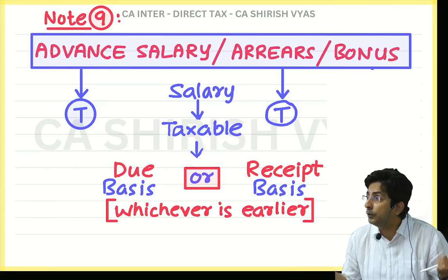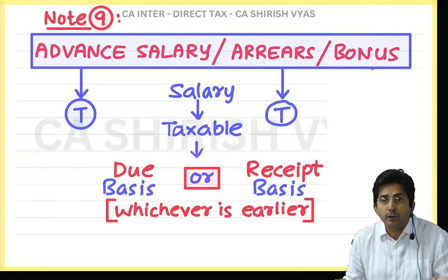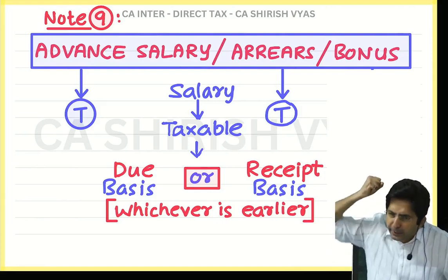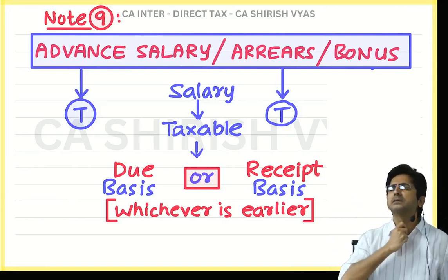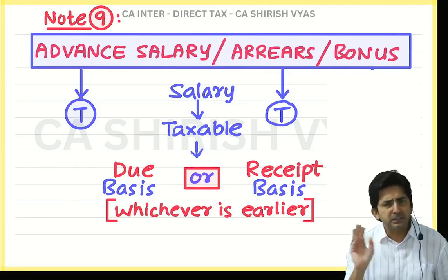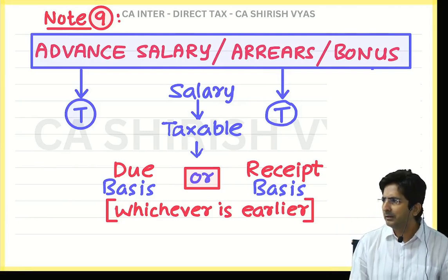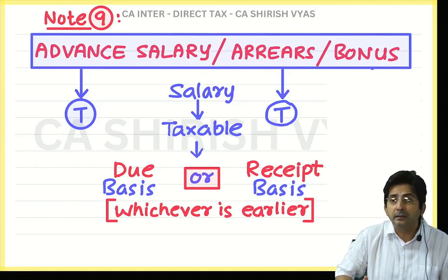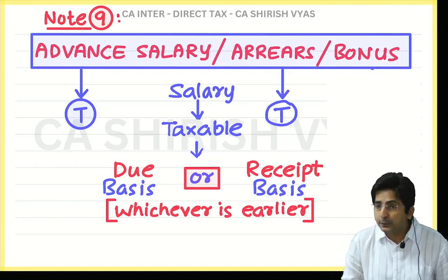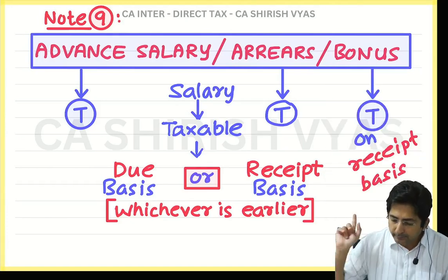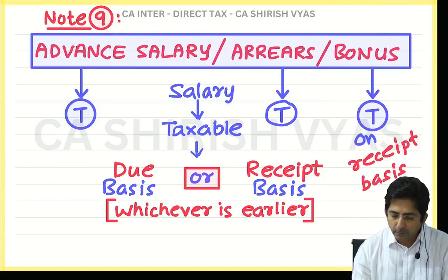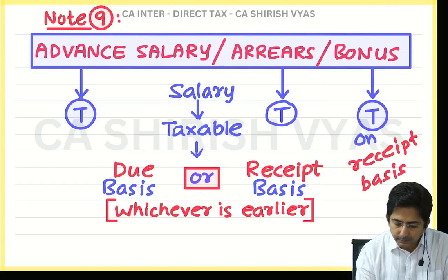Uncertain means doubtful. You may receive, you may not receive. Even if I promised very strongly, trust me dear employees, I promise, I will give you bonus, but still the law doesn't believe. Because it is a voluntary thing, given from your wish. So that's why only when you receive it will be taxed. So see what I have written, read. Taxable on receipt basis.